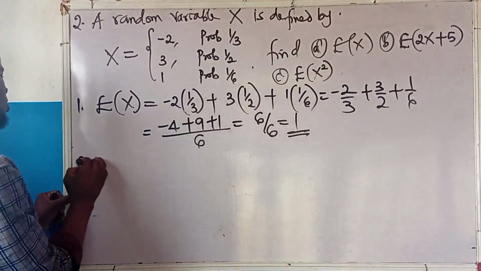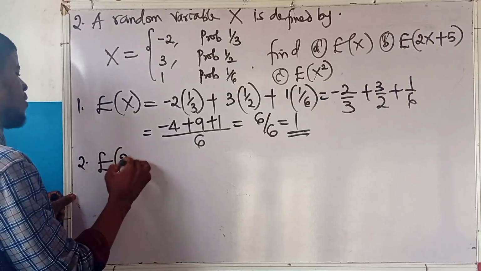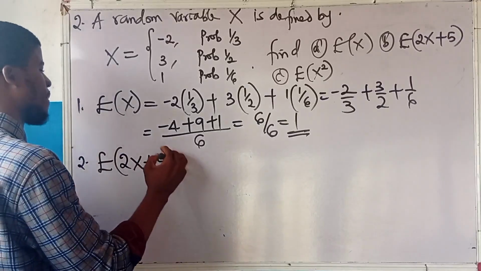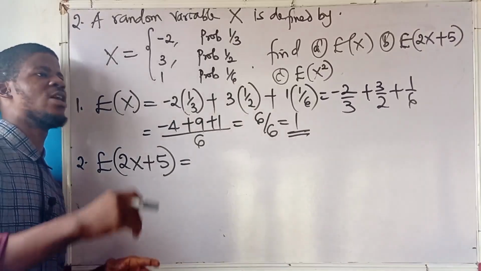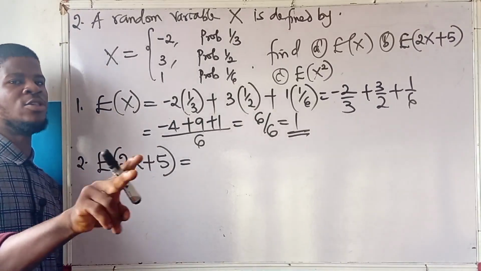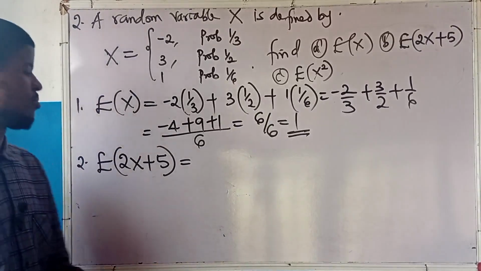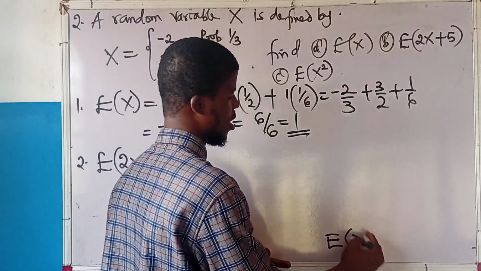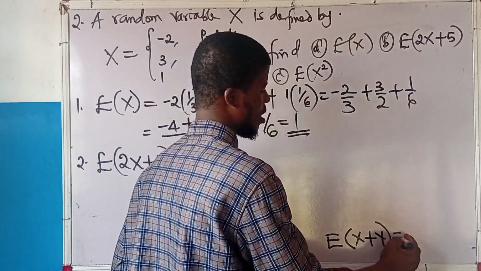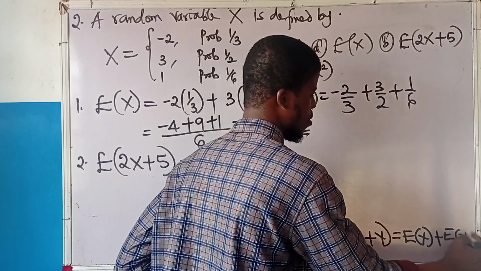For the second part, we are asked to find the expected value of 2x plus 5. We will use the expected value theorem for addition, or the linearity property, which is the same thing. Recall we said that the expected value of x plus y is the expected value of x plus the expected value of y.